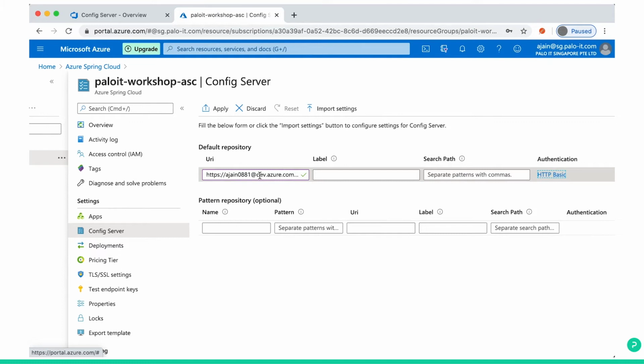So this is your Bitbucket or Git repository URL. You select the HTTP basic, give the username and the token. Remember, it's not a password, it's a token. I have given a link on how to generate the access token in a Git repository. So you generate it, then you can give it here if you have your own. Otherwise, you can copy paste my access token and then give the same URL and then click apply. So you can see immediately the notification started updating config server. It takes some time.